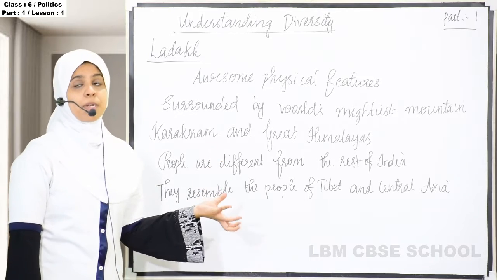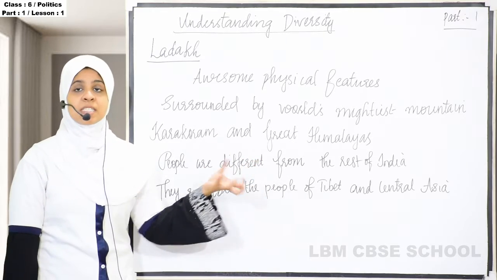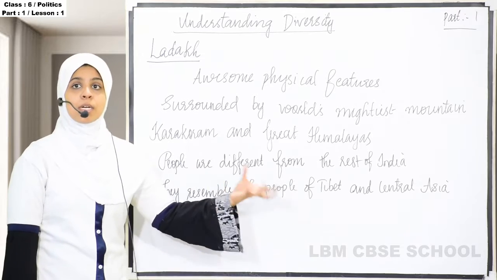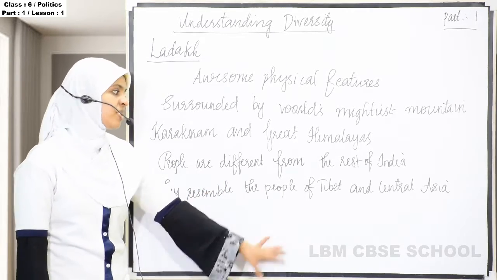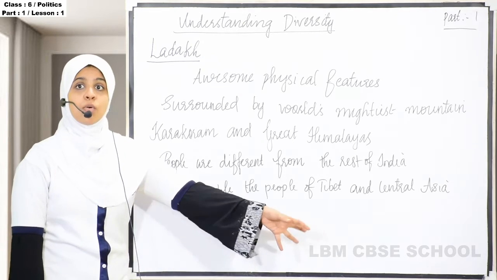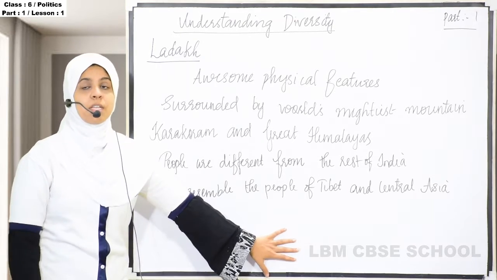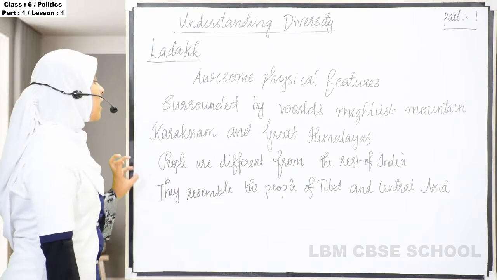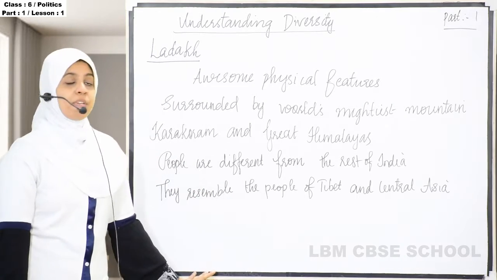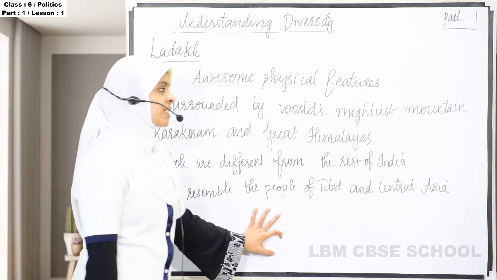Resemblance means they are similar, look like. That is the meaning of resemble. So they resemble the people of Tibet and Central Asia. They look like the people of Tibet and Central Asia, with features like small eyes and those types of things. So the people are different from the rest of India. They resemble the people of Tibet and Central Asia.